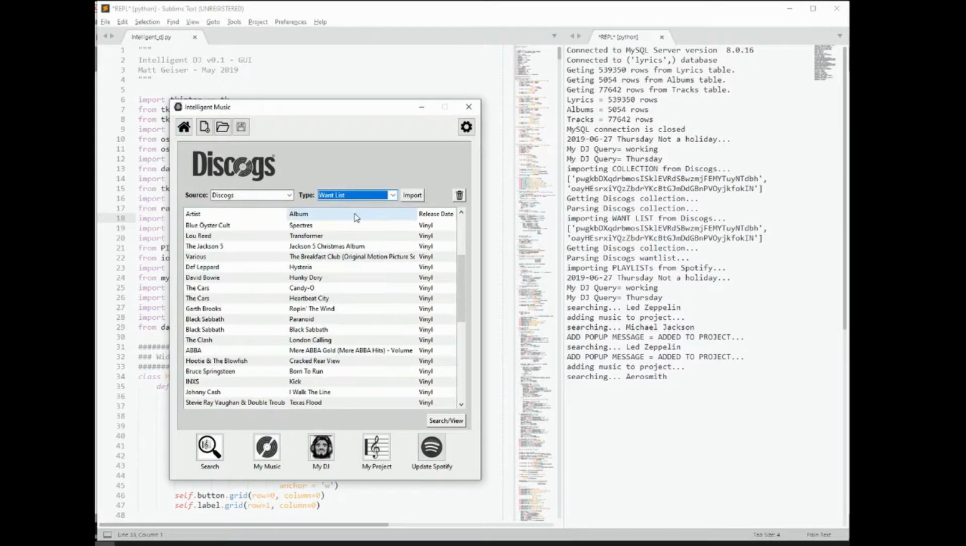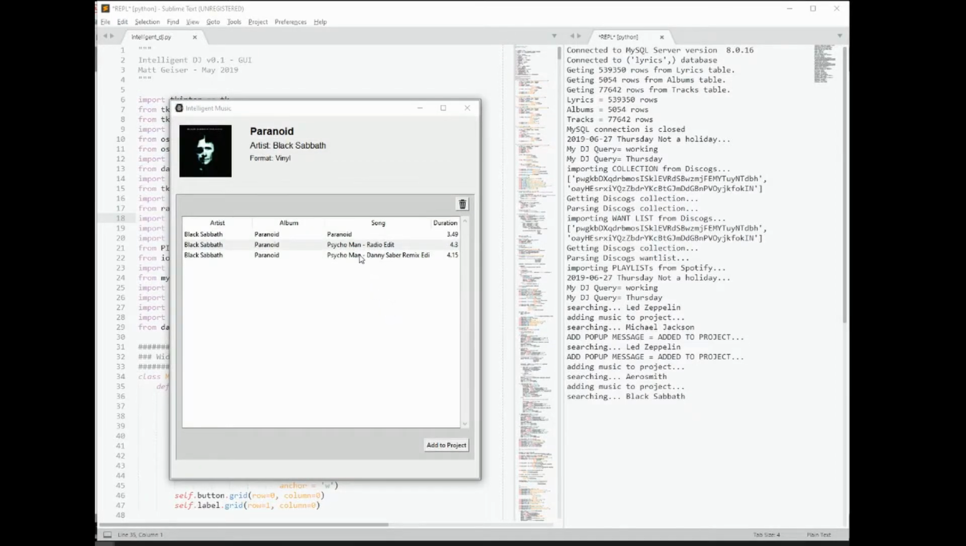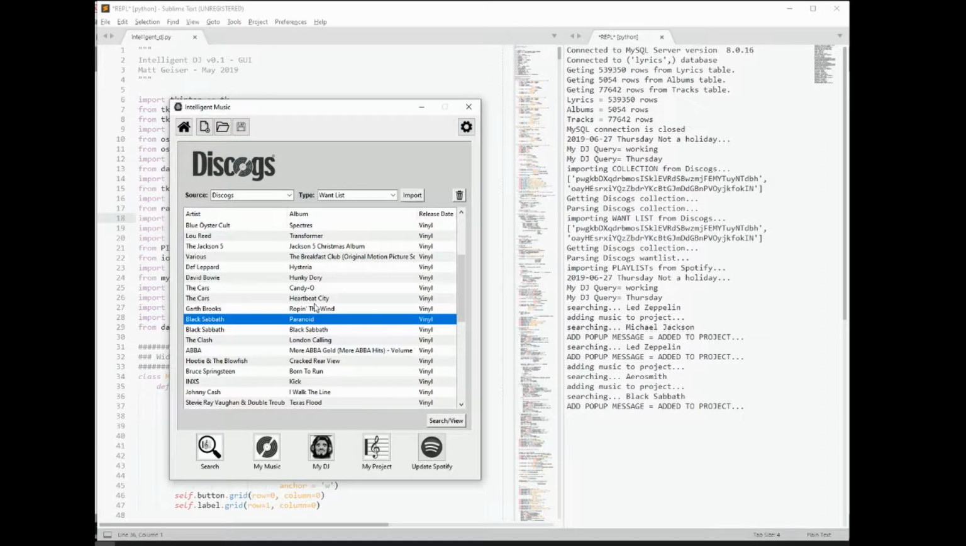I also have my want list. So these are vinyl albums that I haven't purchased yet. So let's just say I want Black Sabbath and I want a song from Paranoid on there. So I can take a look and it'll pop this guy up. Oh, look, there's multiple versions of this out there. So I've got others. I can look. I want the original. So let's pick that one. And let's say I just want to take Paranoid and add that to the project. So I add that one to the project.